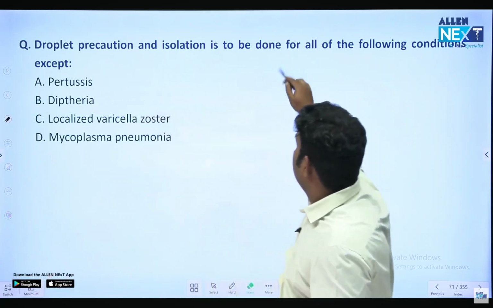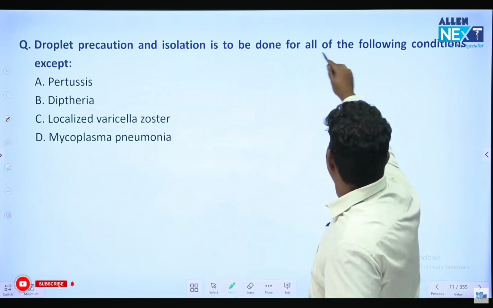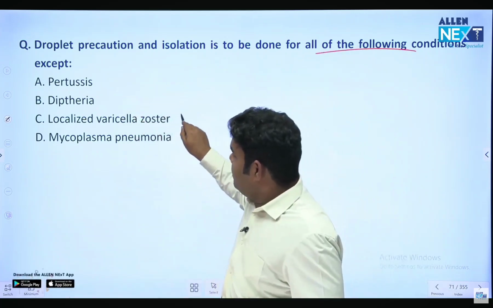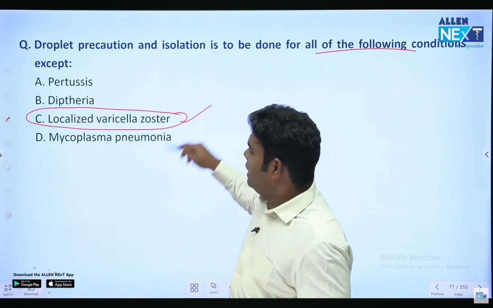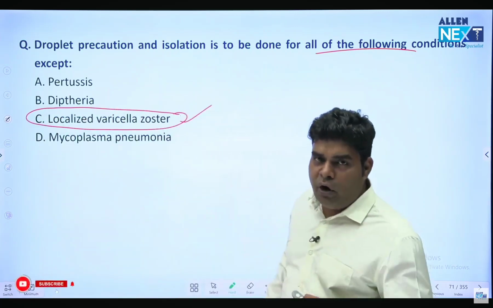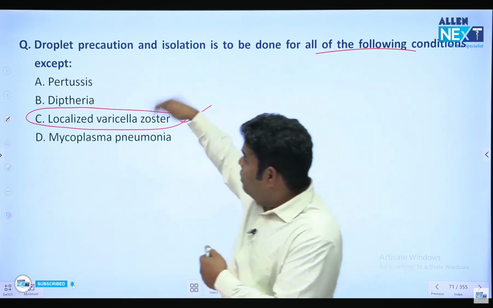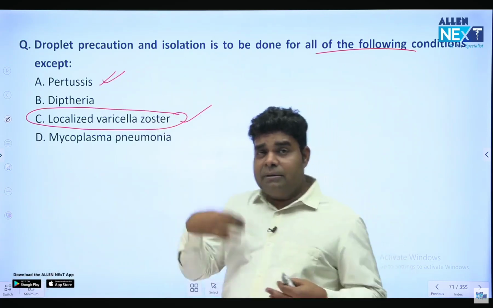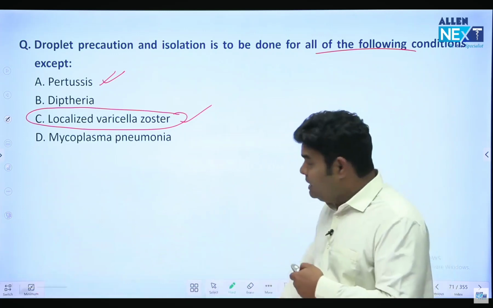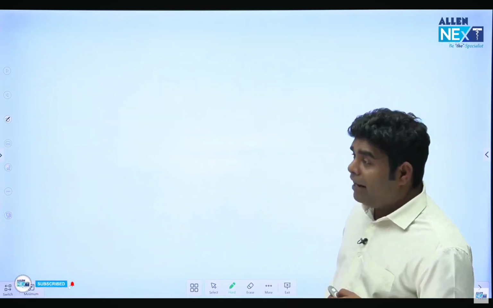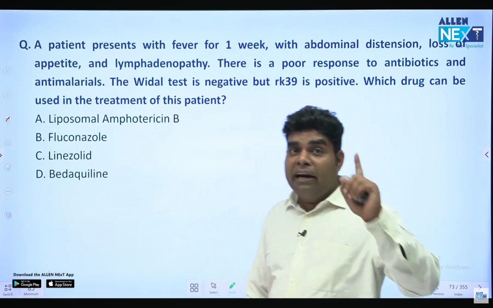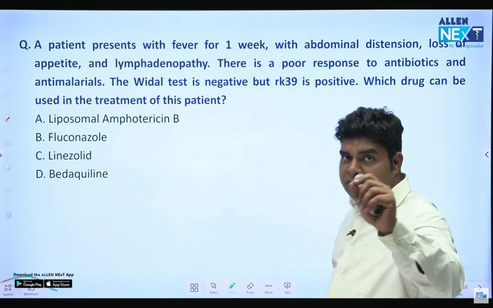Droplet precaution and isolation is to be done for all of the following conditions, except, of course, varicella zoster, which is not transmitted by droplet infection. So for varicella zoster, we need not do the isolation. And out of these, in case of pertussis, it is most commonly spread by the sputum and all. And then measles also has a high rate of transmission. And rate of transmission, infectivity rate, is estimated by secondary attack rate. That helps us in knowing the rate of infection.